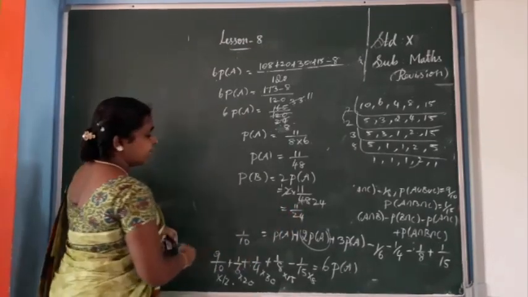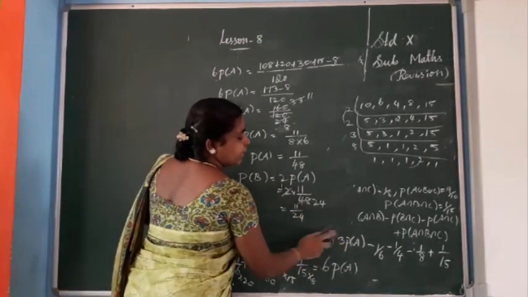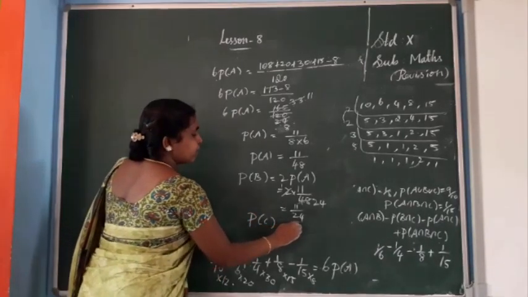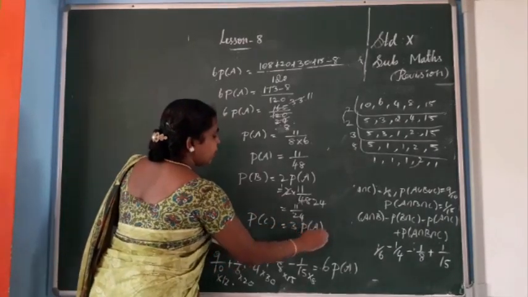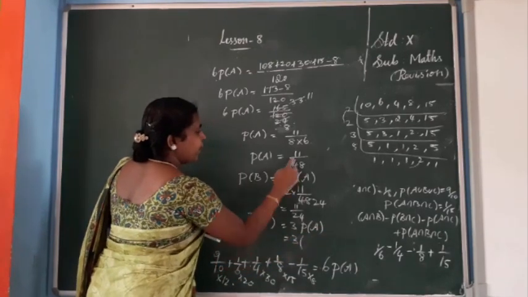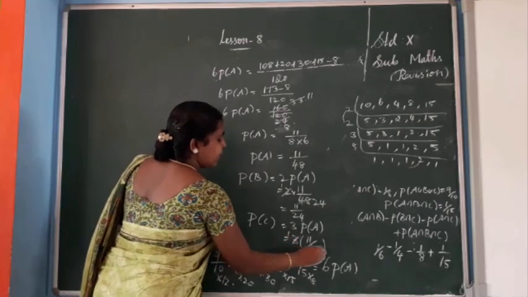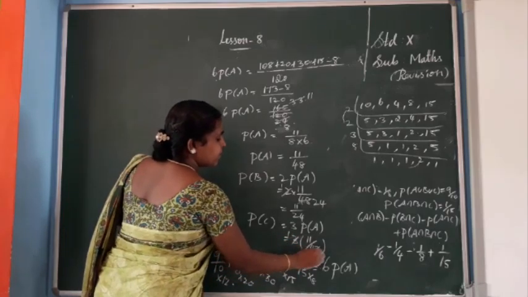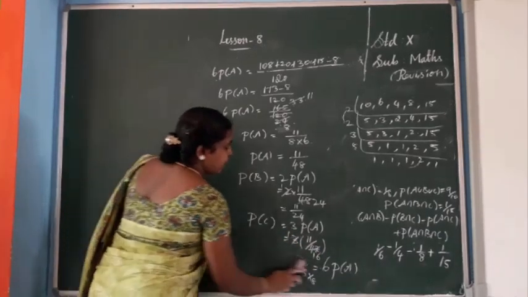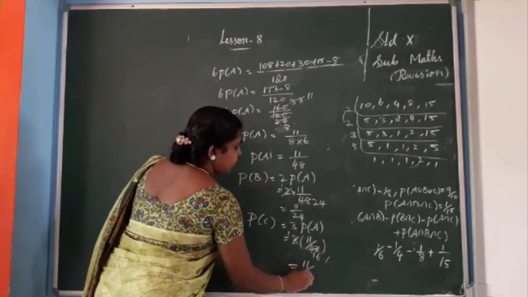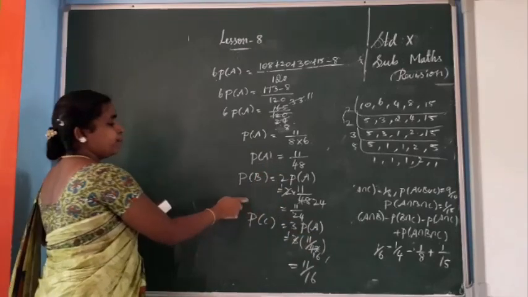Next, P of C. P of C equals 3 P of A, so 3 into the P of A value, 11 by 48. Simplify: 1 3 is 3, here 1 3 is 3, remaining 1 6 3s are 18. So the value is 11 by 16. Okay. So these are the answers for P of A, P of B and P of C.